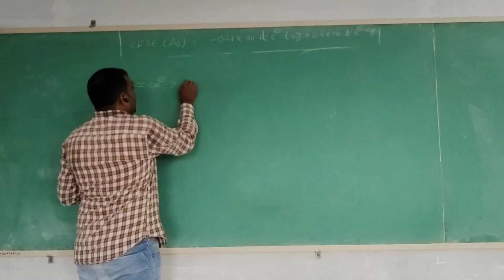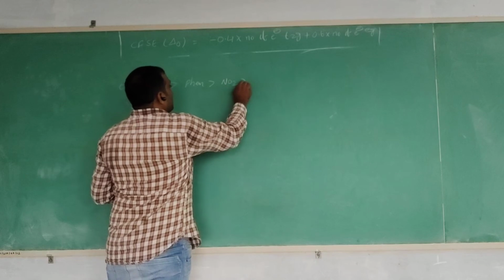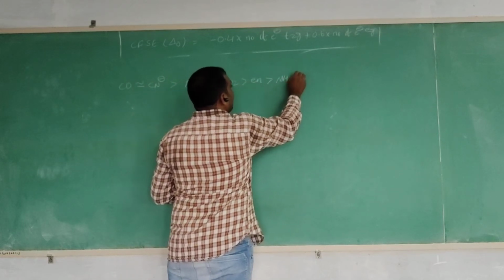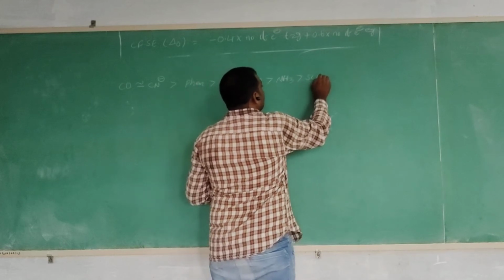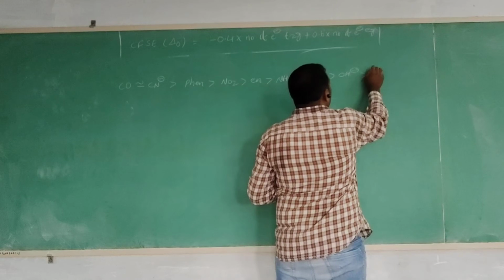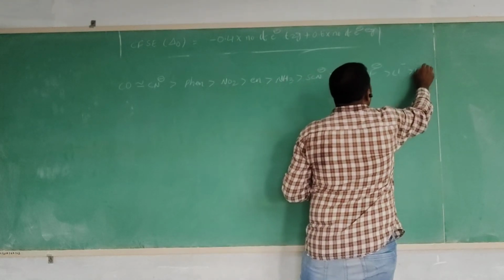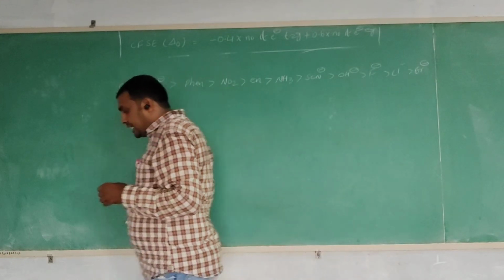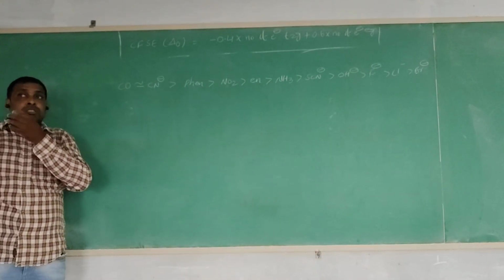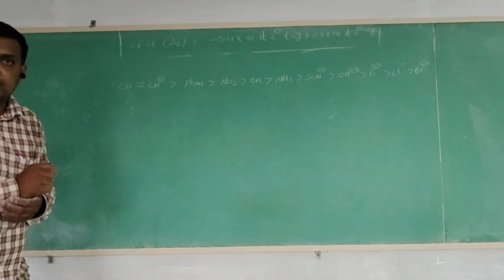Then phenyl, then nitro, then ethylenediamine and ammonia, and thiocyanate, hydroxo, fluoro, chloro and bromo. So this arrangement of ligands according to the splitting of d orbitals is called the spectrochemical series.